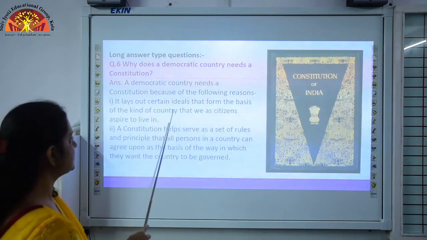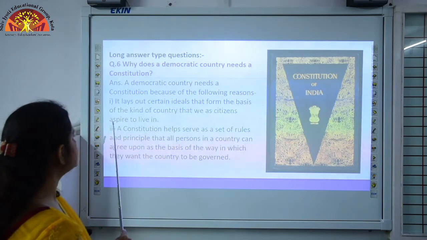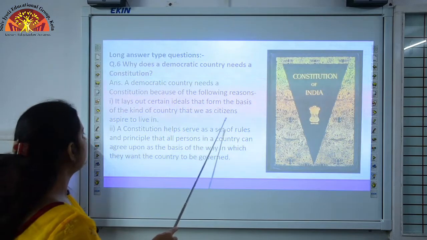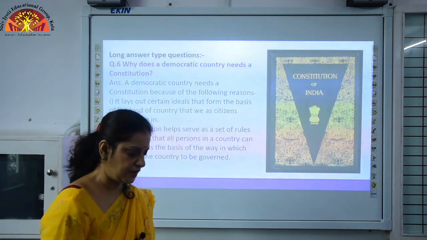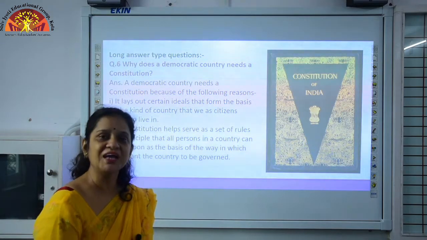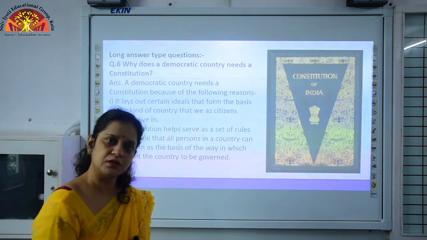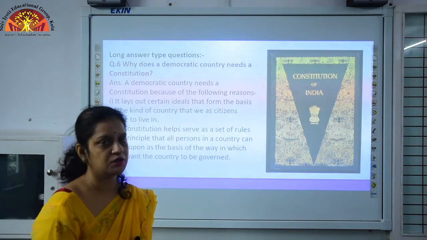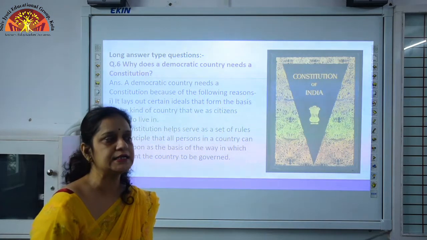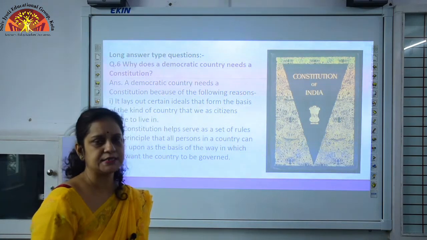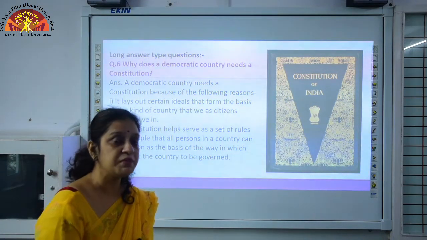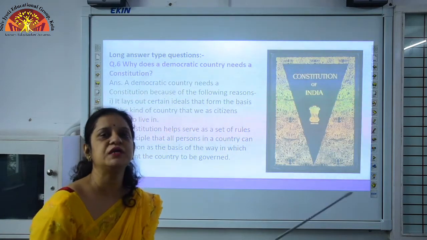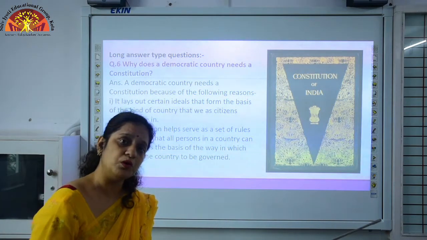It lays out certain ideas that form the basis of the kind of country that we as citizens aspire to live in. Students, if we play a game of football, we have to follow some rules. If we come to school, we have to come in uniform. Why? It is just rules. So, we can say that our constitution gives us some guidelines which make it clearer what we can do or what we cannot do.